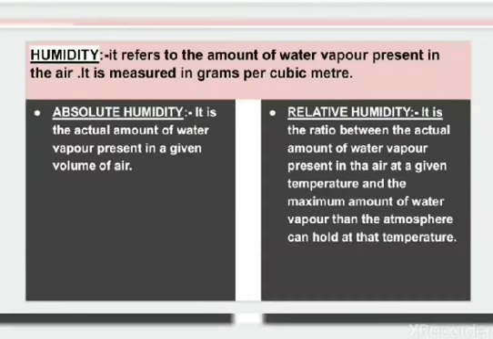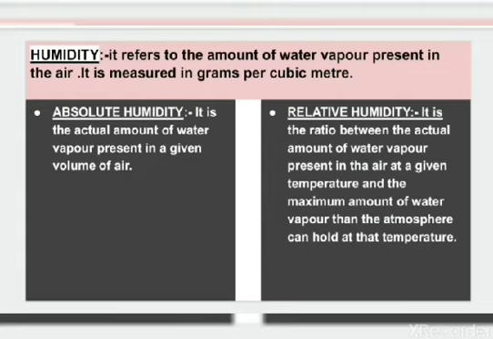Now let's learn humidity. So what is humidity? Humidity refers to the amount of moisture or water vapor that is present in the air. So the amount of water vapor in the atmosphere varies greatly from place to place and time to time. Humidity is closely related to temperature changes. There are two types of humidity. One is absolute humidity, as you can see, another one is relative humidity. So let's learn absolute humidity. It is the actual amount of water vapor present in a given volume of air.